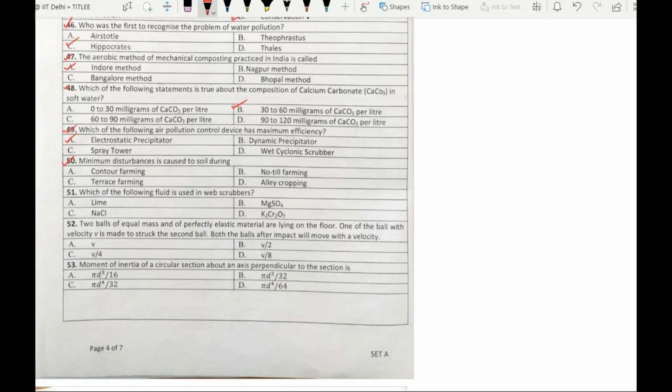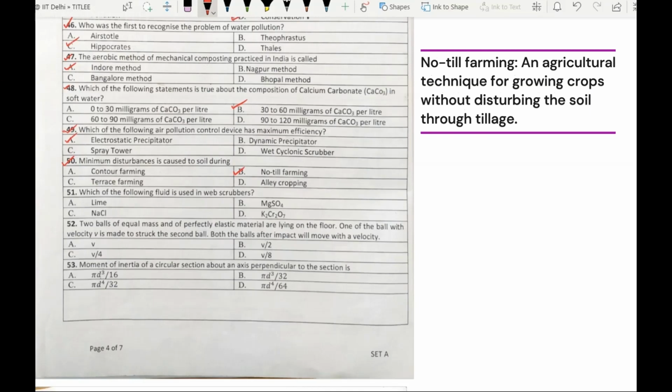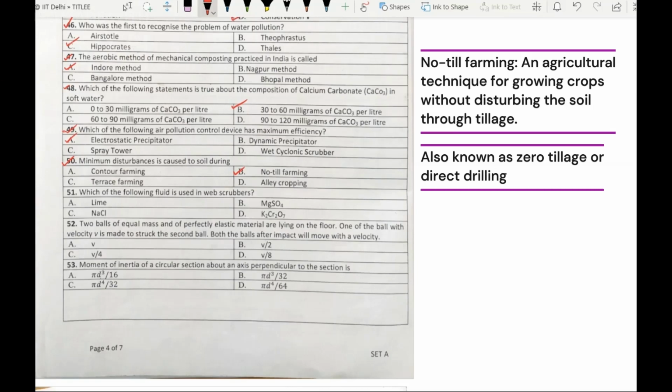Question number 50. It says minimum disturbance is caused to soil during. The options are option A, contour farming, option B, no-till farming, option C, terrace farming, option D, alley cropping. The answer will be option B. No-till farming is an agriculture technique for growing crops without disturbing the soil through tillage. It is also popularly known as zero tillage or direct drilling.